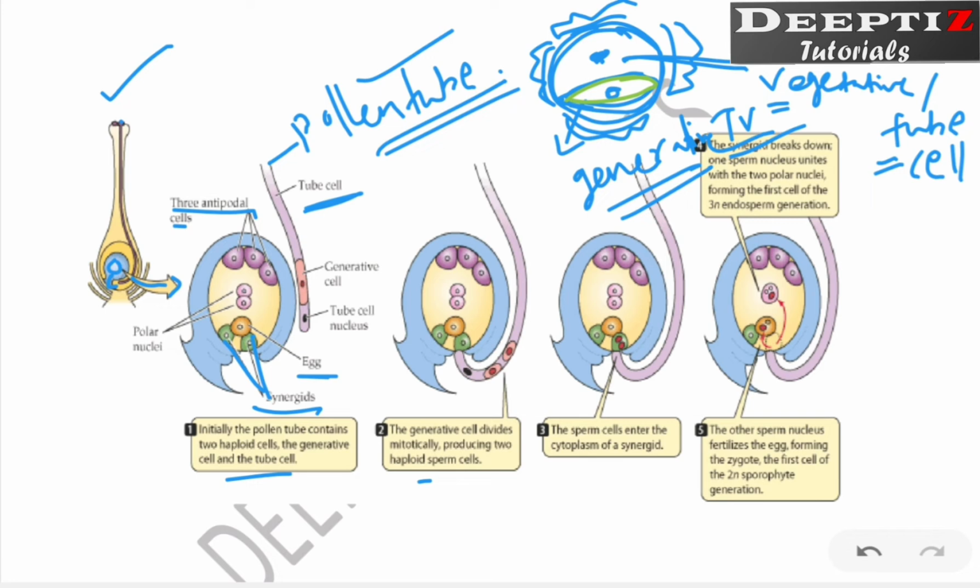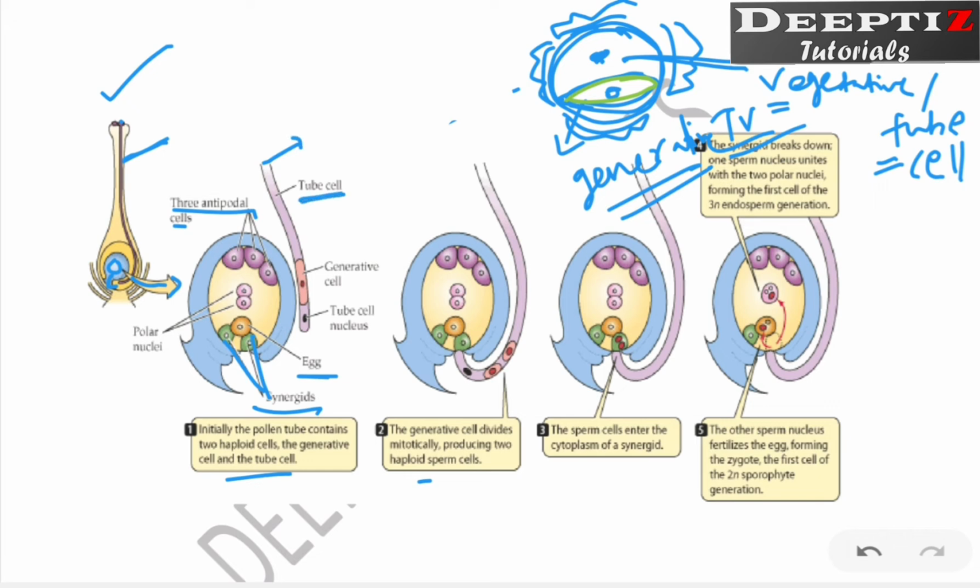Now if you look at this side, both these cells you can see. In this pollen tube, almost here you can see the tube cell as well as the generative cell. The tube cell will immediately grow. That means this cell will immediately grow and its nucleus will move first. Can you see the tube cell nucleus here? Don't see whether it is upside, downside or whatever it is. It is the vegetative cell or tube cell's nucleus. What is the function of this nucleus? This nucleus actually shows the pathway for the generative cell to come towards this embryo sac. Are you getting the point?